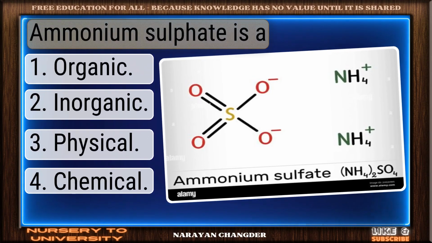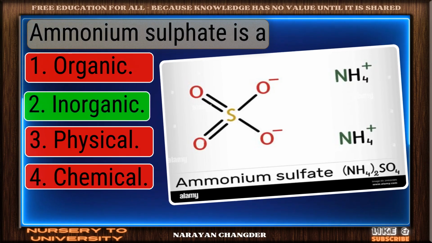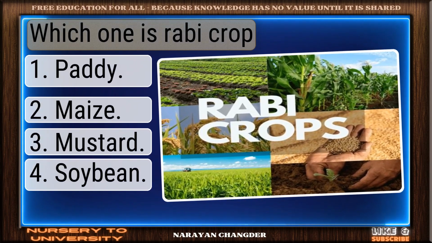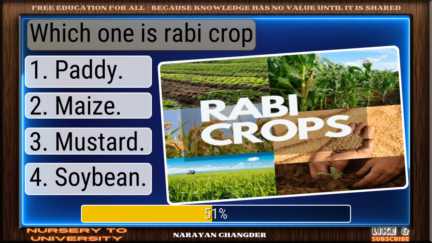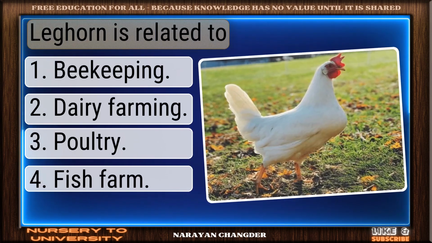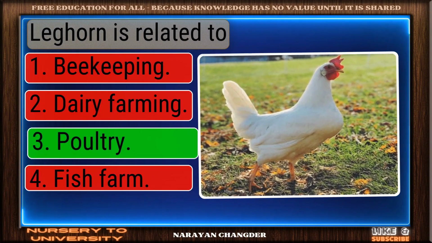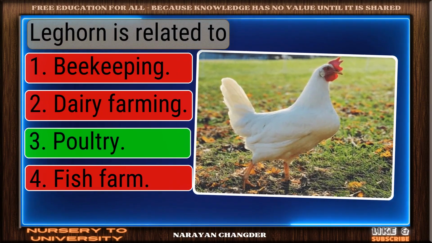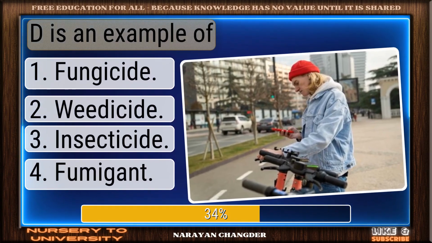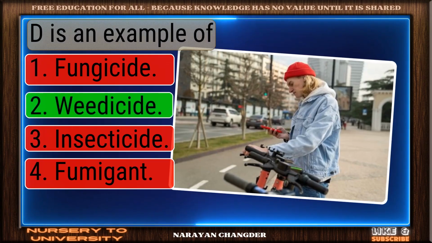Question number 145. Ammonium sulfate is a... Good thinking. Inorganic is the right answer. Question number 146. Which one is rabi crop? Smart move. Mustard is an accurate answer. Question number 147. Leghorn is related to... Right choice. Poultry is the best answer. Question number 148. D is an example of... On track. We decide is the correct answer.